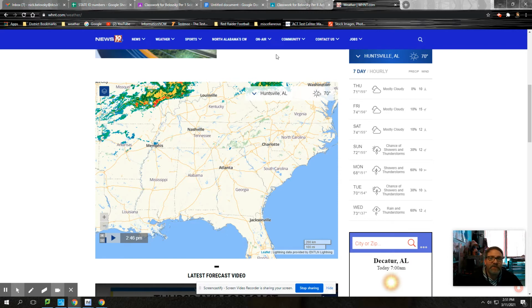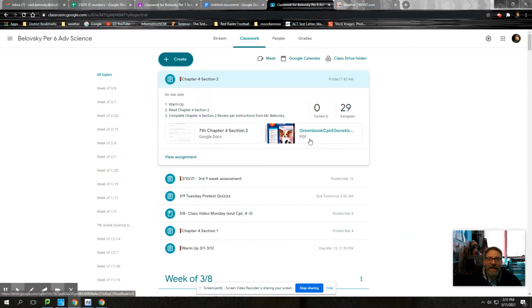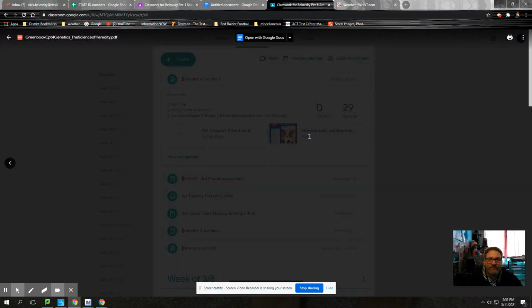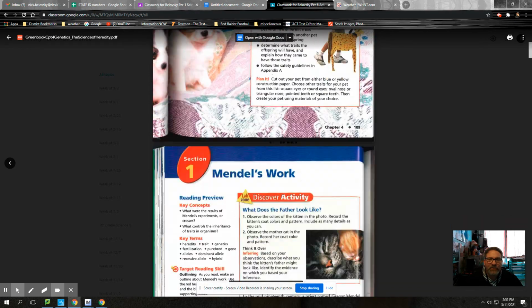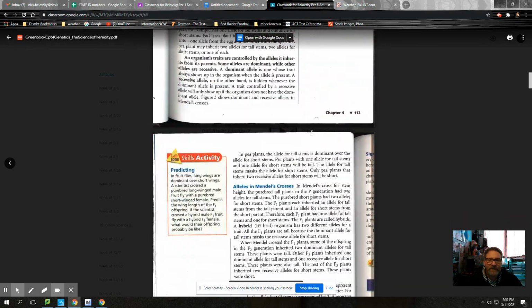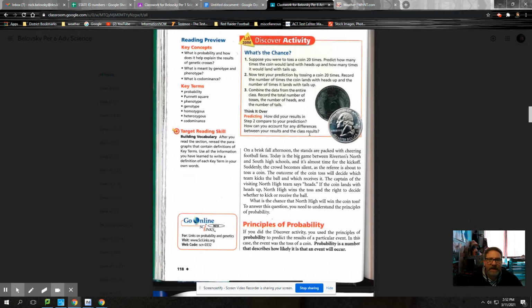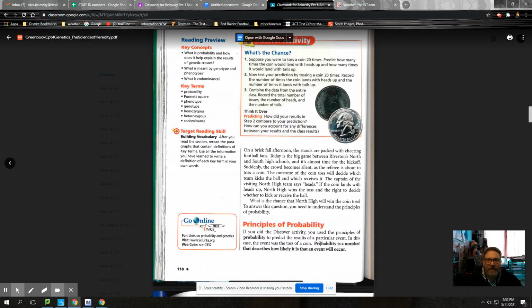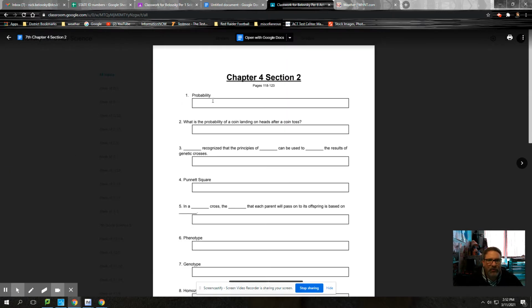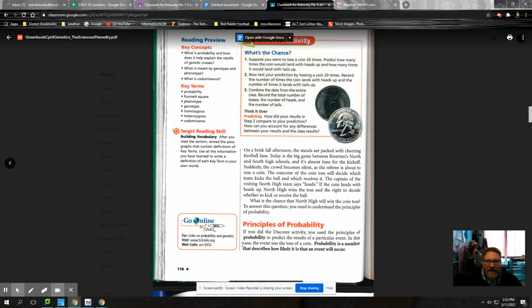So if we'll go back to the book real quick, I'm going to click on the textbook right here and scroll down and get section 2. All right. It talks about probability down here. Number 1 on your review sheet right here is probability. So let's get a definition for it real quick. The definition is down here in this bottom paragraph. In fact, it is what is written in bold print.